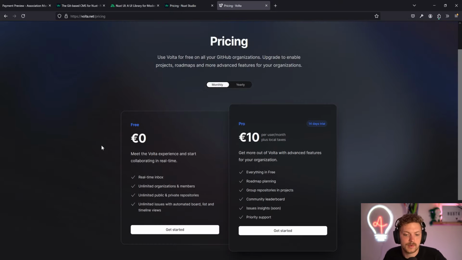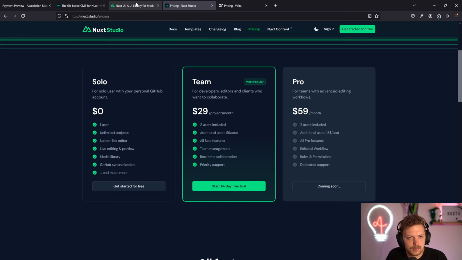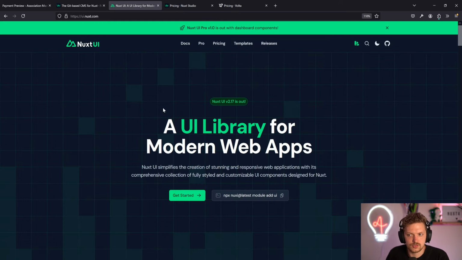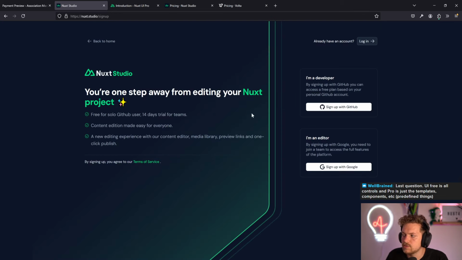And well, as I just mentioned, most of it is just free to go. For example, Volta, you can start for free. Nuxt Studio, no problem to try it out. Nuxt UI is just a GitHub package, like an NPM package. You can just get it. And Pro, you'll see what you get very easily. And with Nuxt Studio, same idea. So definitely worth trying any of these out.